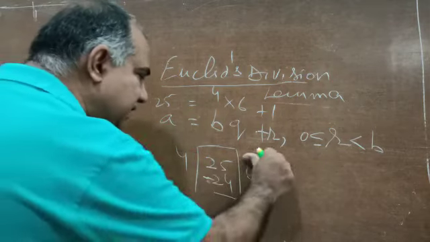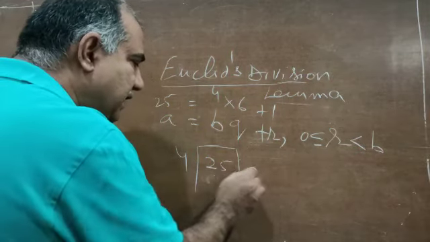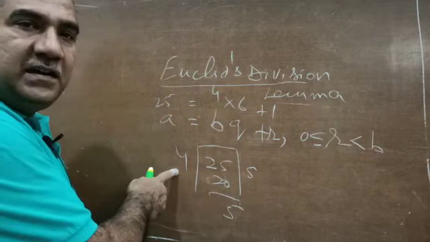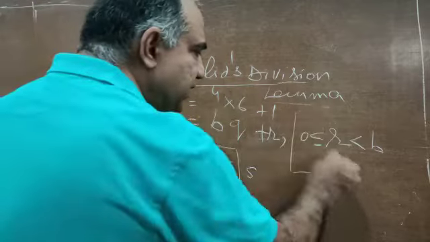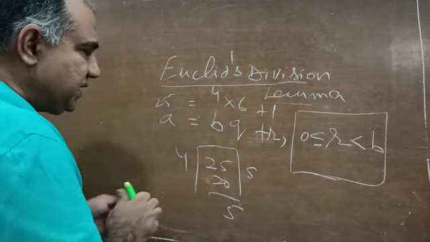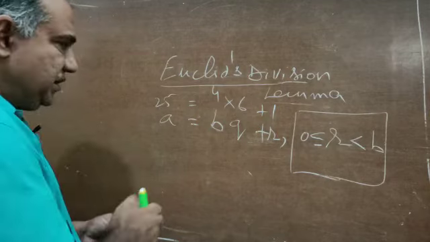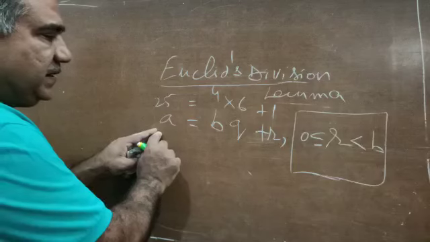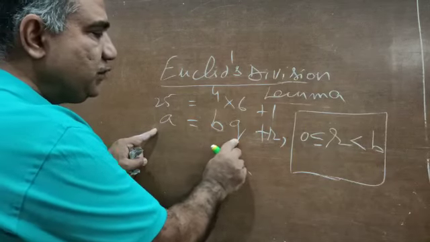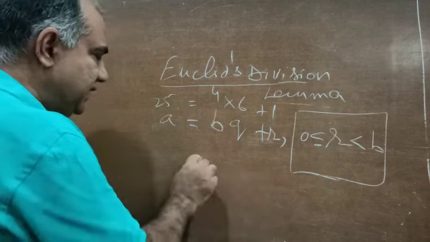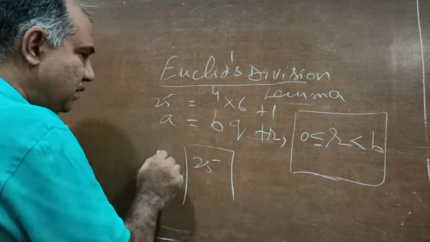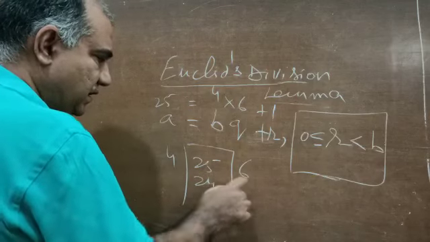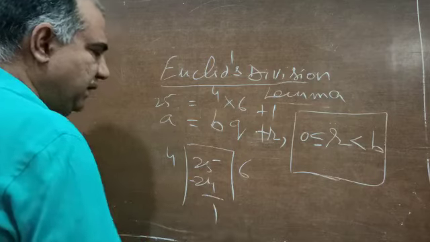See, I cannot do it like this: 4 5s are 20 and 5 is the remainder. Here the remainder is greater than the divisor. That is not possible, so this condition is put for that. And this first condition that we have seen is just to relate: this is dividend, this is divisor, this is quotient, and this is remainder. With the help of this very simple example, once again I will tell you, if 25 is dividend, 4 is divisor, 6 will be the quotient, and 1 will be the remainder.